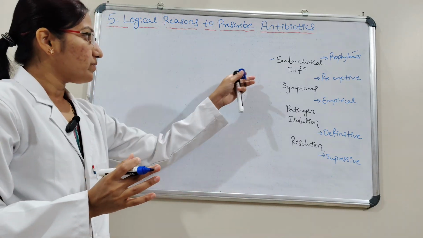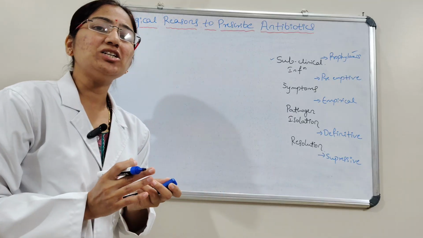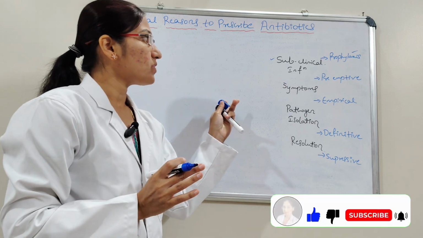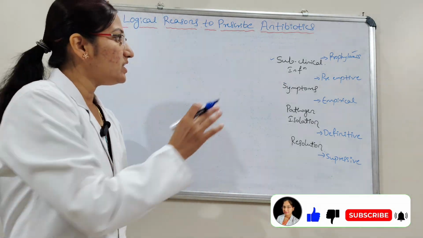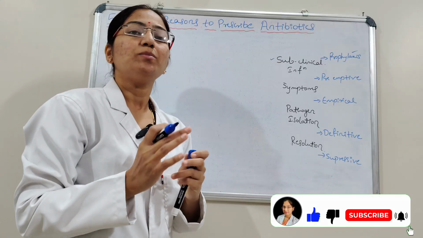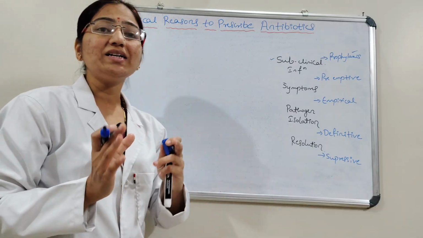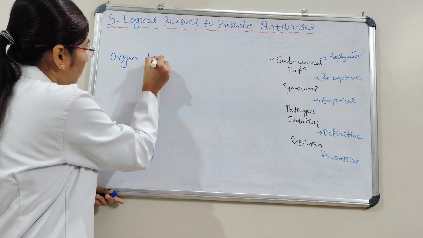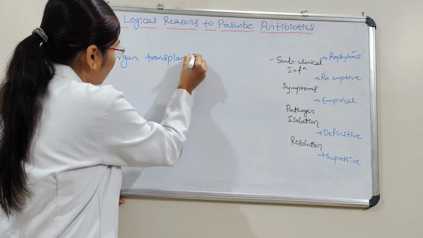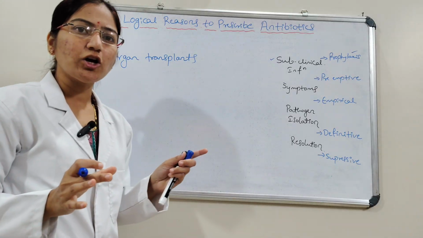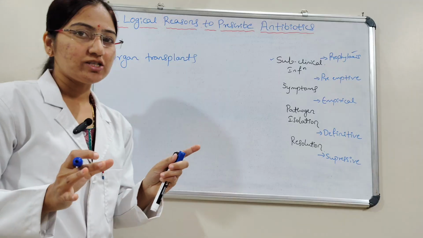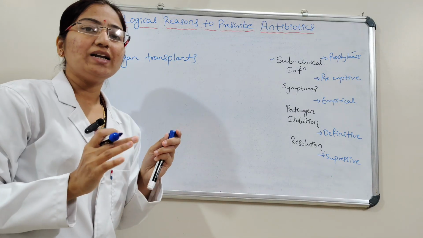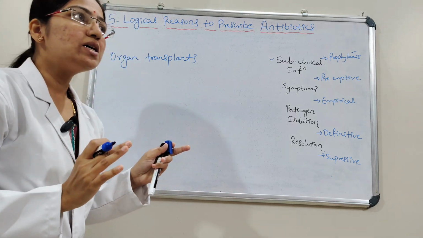To detect these, the patient has to go for certain investigations. For example, organ transplant. We can see this type of antibiotic therapy in organ transplant patients. And here, for example, we take organ transplants, and the patient has to go for certain investigations like CMV,